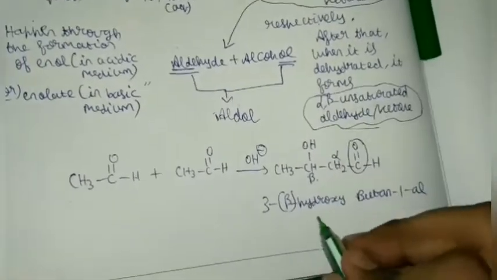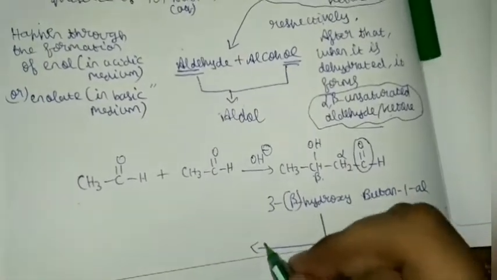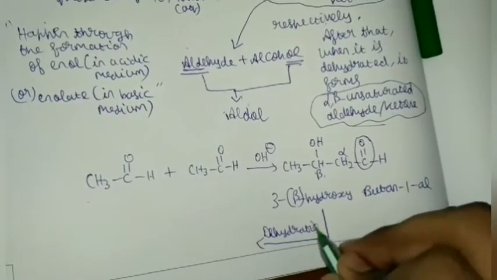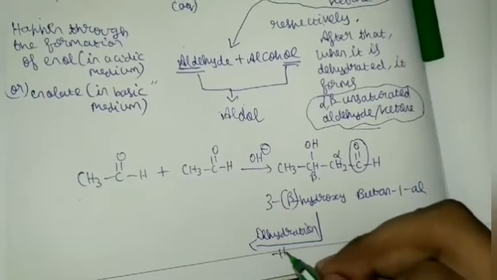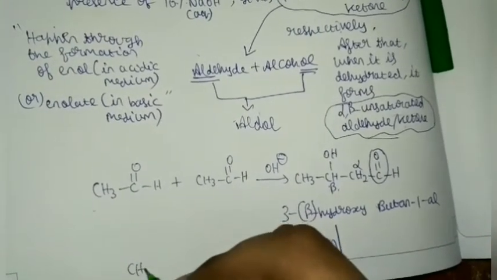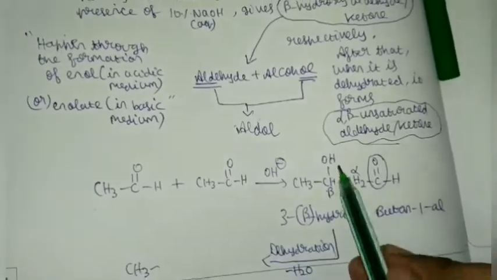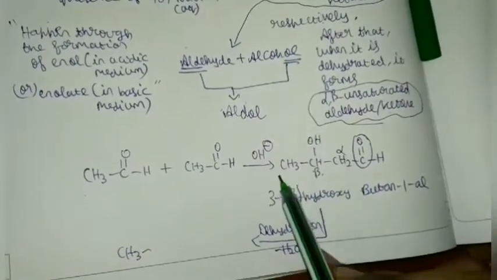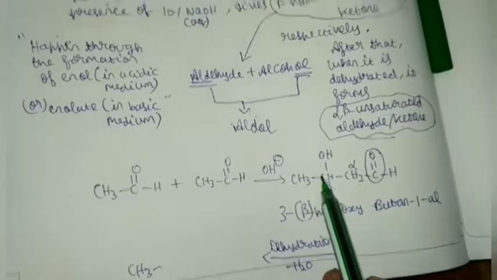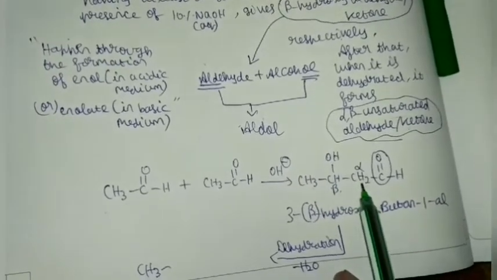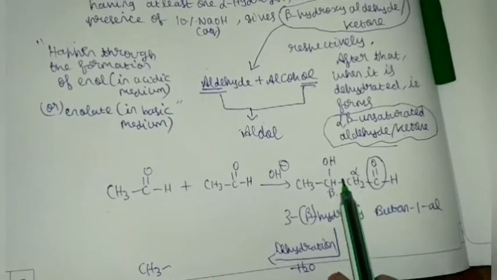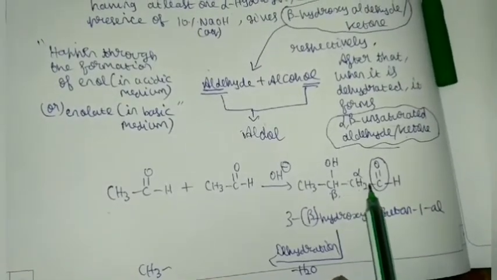When this further undergoes dehydration, dehydration means removal of water, right? So this one is formed. You may ask again, OH is removed and H from this carbon or this carbon can be removed, but only when H is removed from here do you form a conjugated system, where this undergoes resonance.